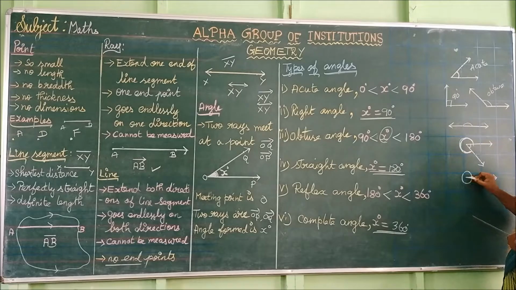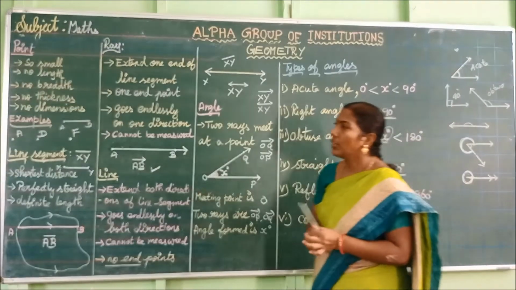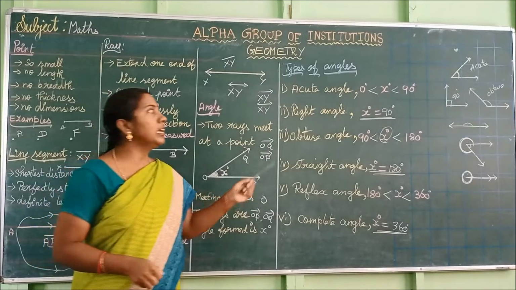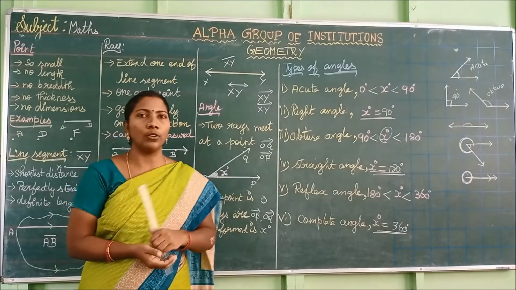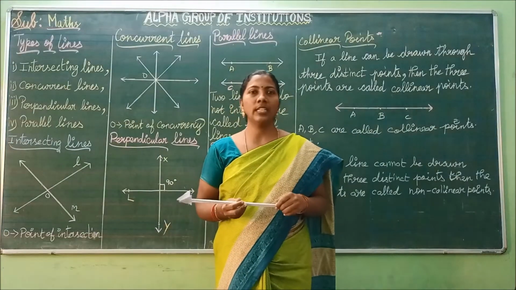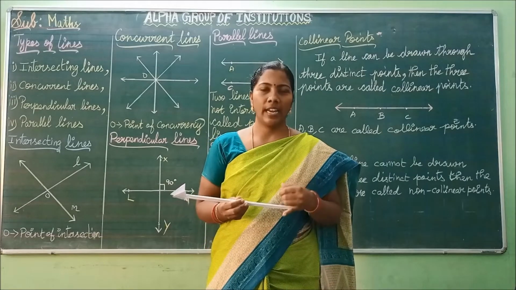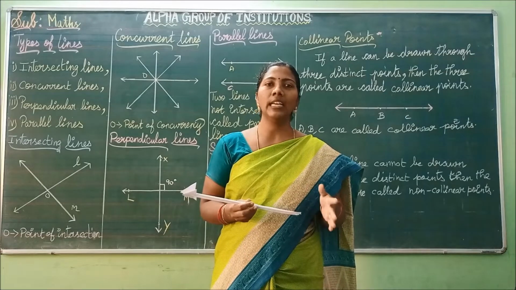And what type of angle is this? It completes one rotation. This is complete angle. This angle is 360 degrees. So what we have discussed: point, line segment, ray, line, angle and types of angles. So you must remember this concept thoroughly. Thus we have seen types of angle. What are the types of angle? Acute angle, right angle, obtuse angle, straight angle, reflex angle and complete angle.